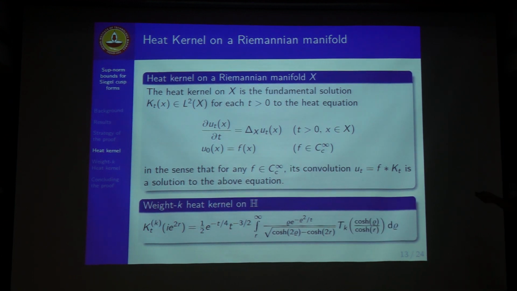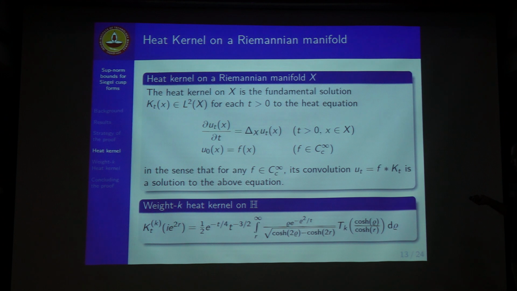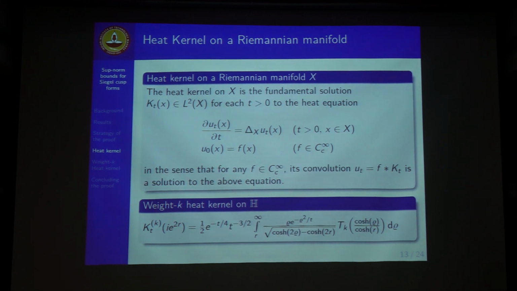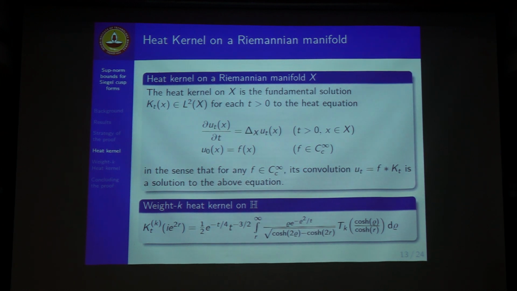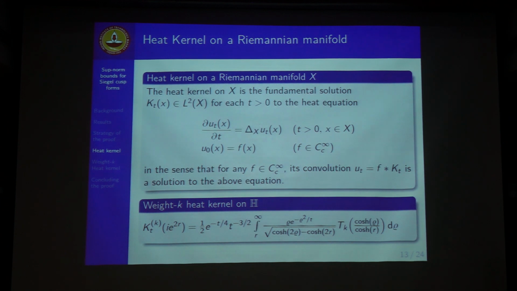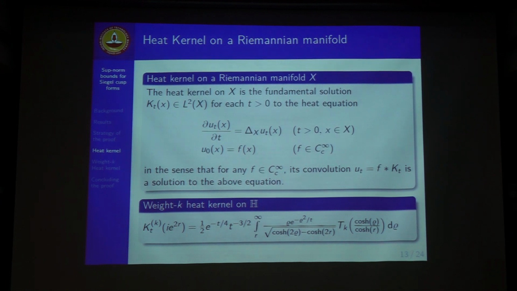There is this correction factor added to it, with Chebyshev polynomials. It is the same formula, but there is a correcting factor. This is what we call the weight k correction. So we would be using harmonic analysis on semi-simple Lie groups to first calculate the heat kernel, and then we will correct it with a term something like this to make it the heat kernel for the weighted Laplacian.